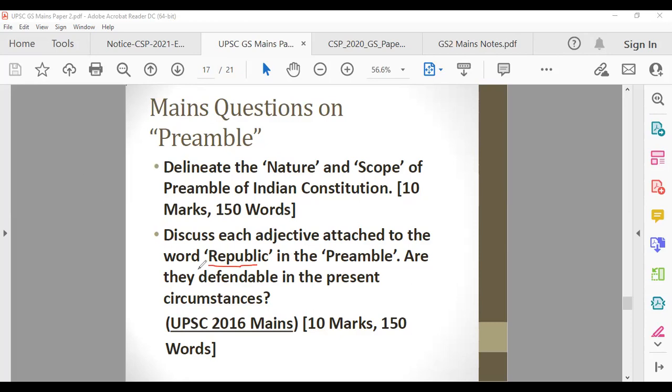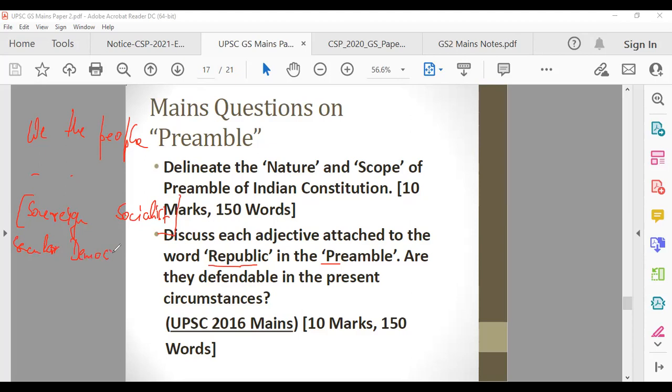So first of all, you can start this question with the preamble, which starts with "We, the people of India, having solemnly resolved to constitute India into a sovereign..." Now there they have written some words in square brackets: sovereign, socialist, secular, democratic, republic.